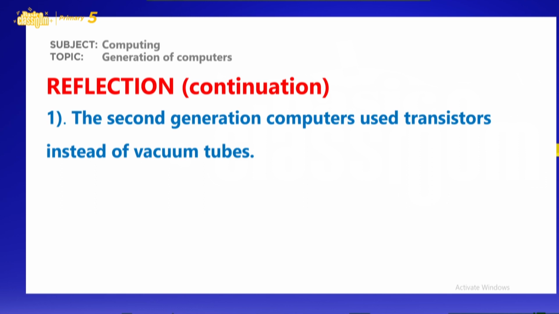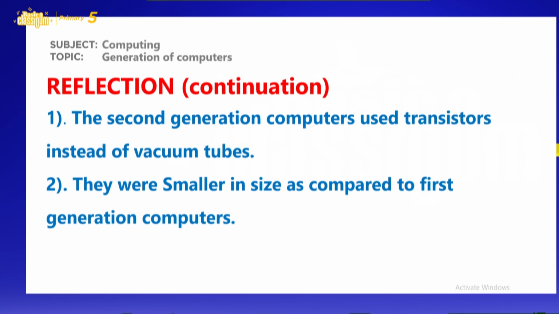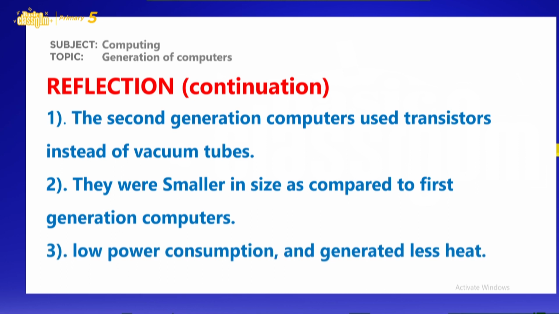The second generation computers use transistors instead of vacuum tubes. Second generation computers were also smaller in size as compared to first generation computers. They also consume less power than the first generation computers, and thereby they generated less heat.